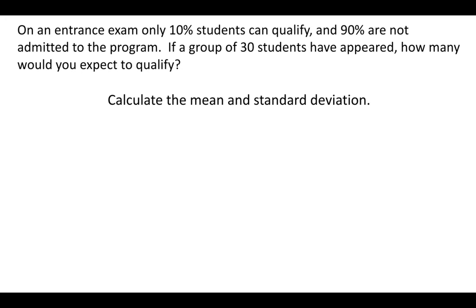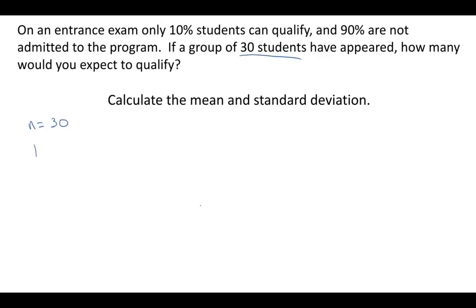Okay. And in the course of answering this question, we're going to calculate the mean, and then I also want to calculate the standard deviation. So the first thing that we're going to do is find N, P, and Q. So N represents the total number. Well, let's say we had a group of 30 students, so that's going to be N equals 30.